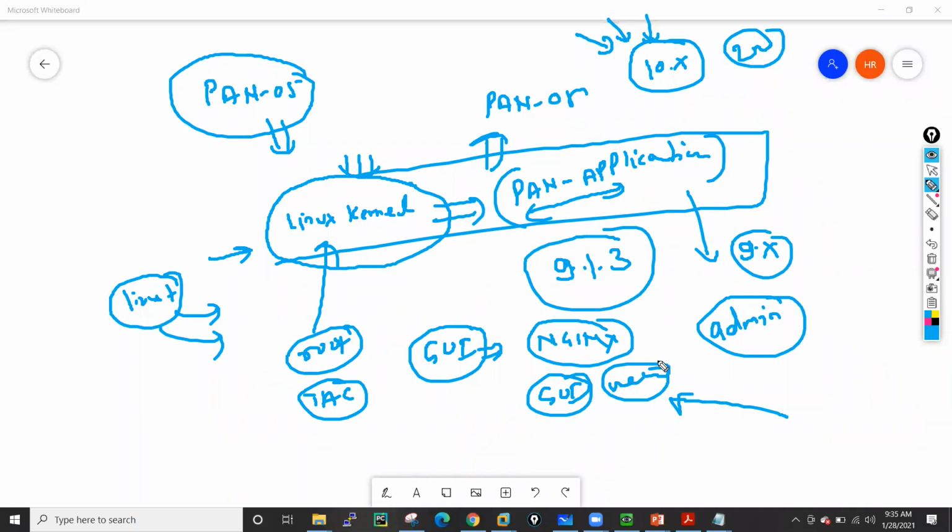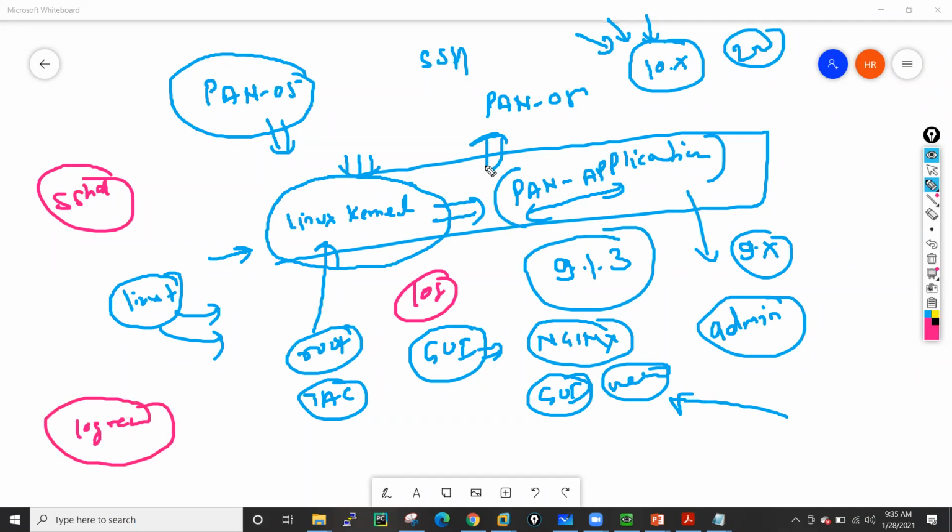Okay. So let's suppose there is an issue accessing the Palo Alto by using SSH. In that case, you have to check whether the SSHD daemon process is running on your management plane or not. If the process has stopped, then you can just manually restart it. If there is any issue with the logs, you are not able to see the logs, or your firewall is not able to send the logs to your logging server, just check the log receiver service.